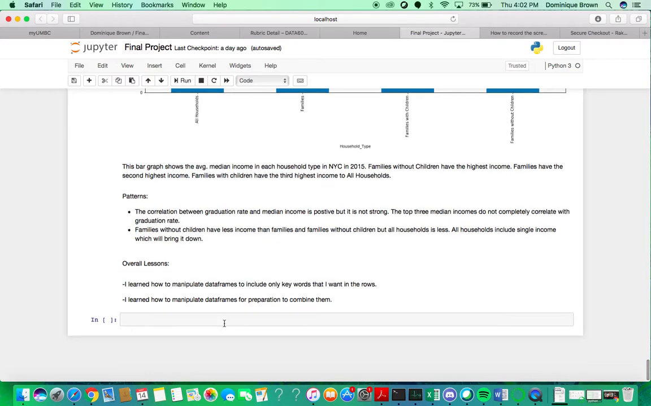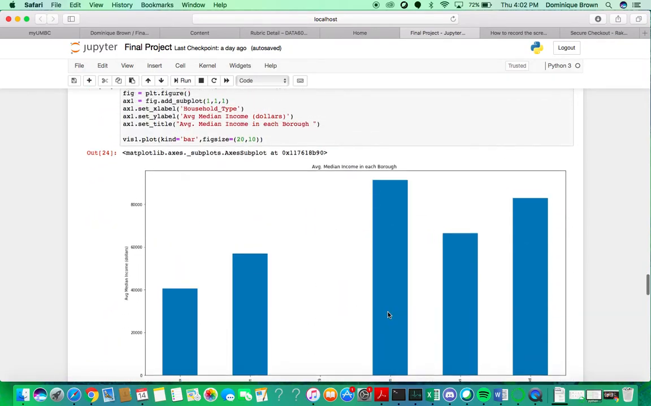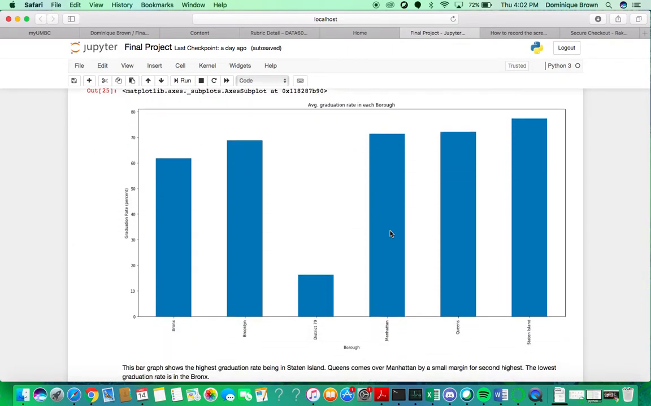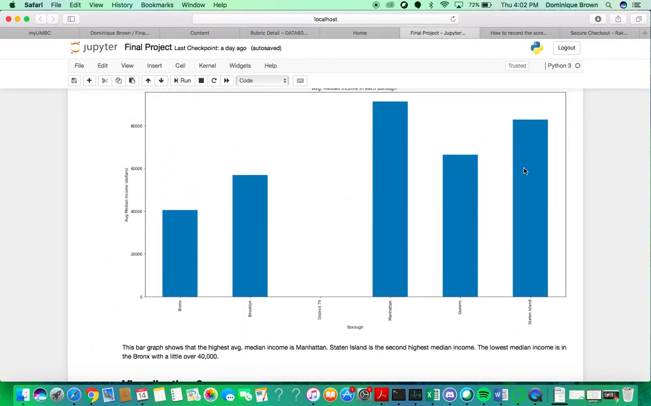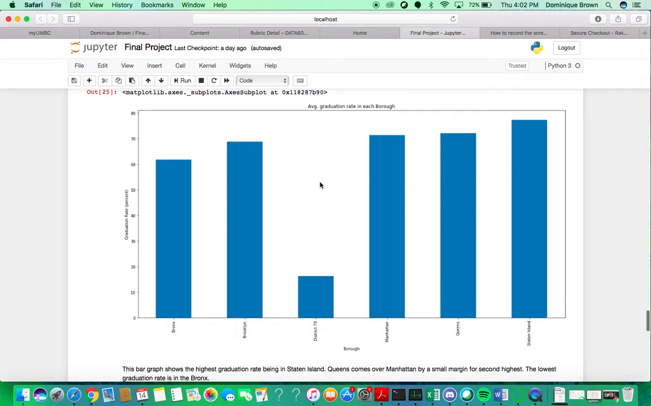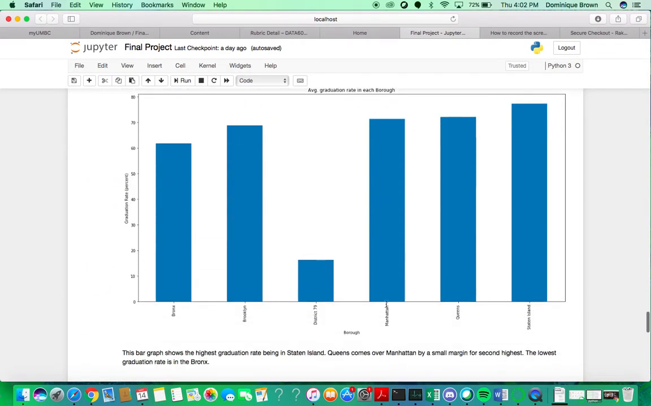Some patterns that I discovered while doing the project were, first, the correlation between graduation rate and the median income is positive, but it's not strong. The top 3 median incomes do not completely correlate with graduation rate. What I mean by that is that the highest median income is Manhattan, but it is third on the list of graduation rate. But it is still a positive correlation because the top 3 median incomes are the top 3 for graduation rate, just in a different order. Then Brooklyn and the Bronx follow in the same order as median income.